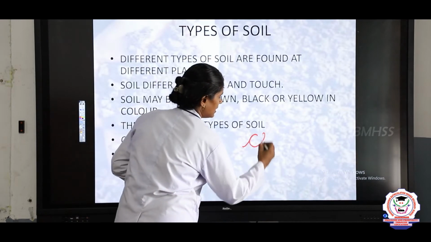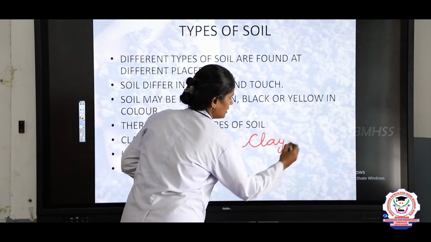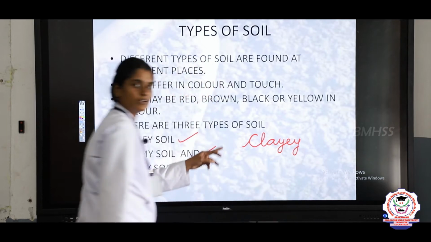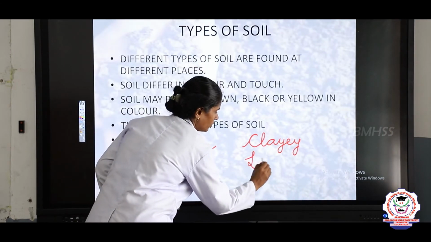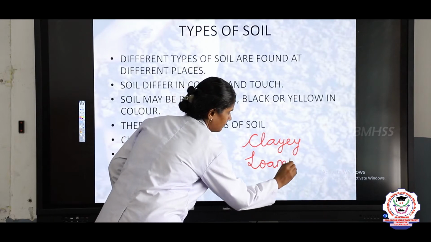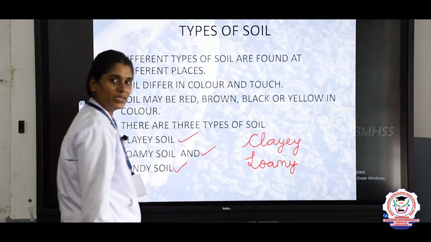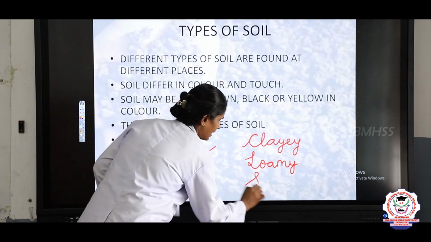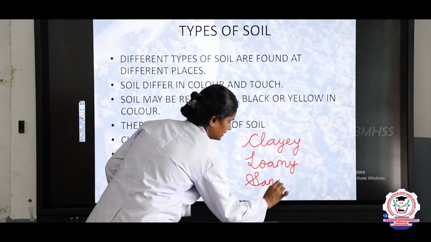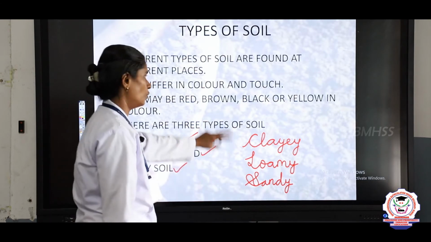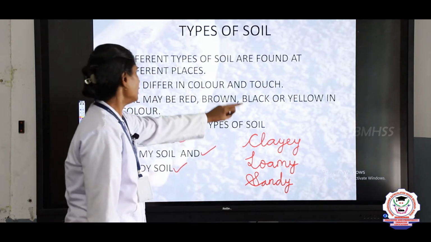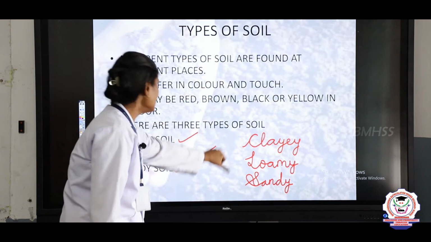Clayey, C-L-A-Y-E-Y. Loamy, L-O-A-M-Y. Sandy, S-A-N-D-Y. So, there are 3 types of soil: clayey soil, loamy soil and sandy soil.